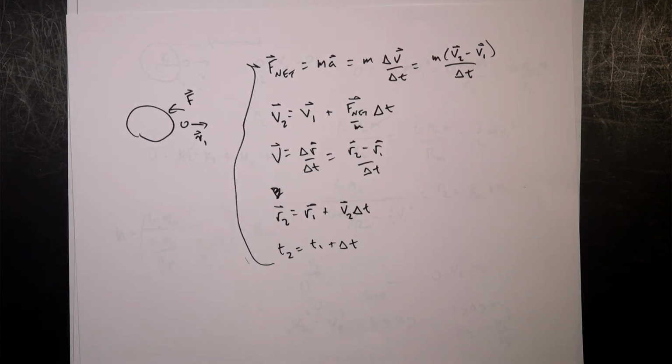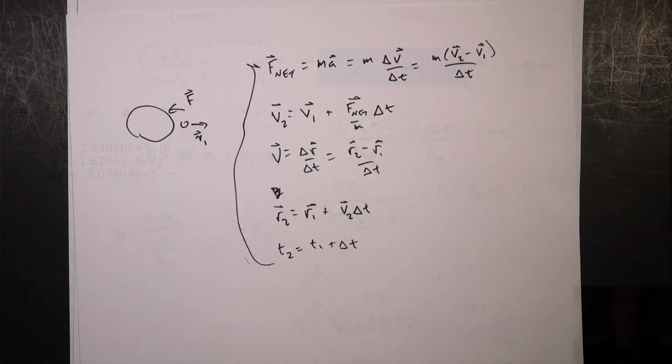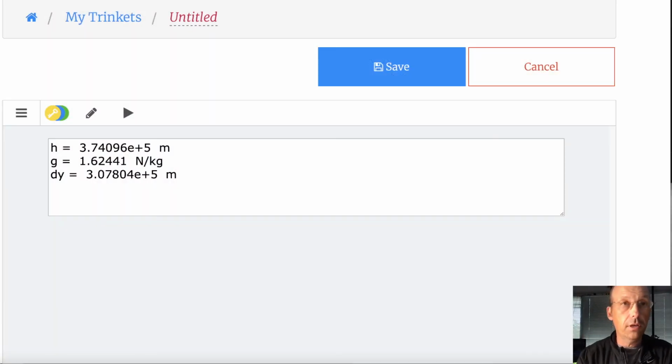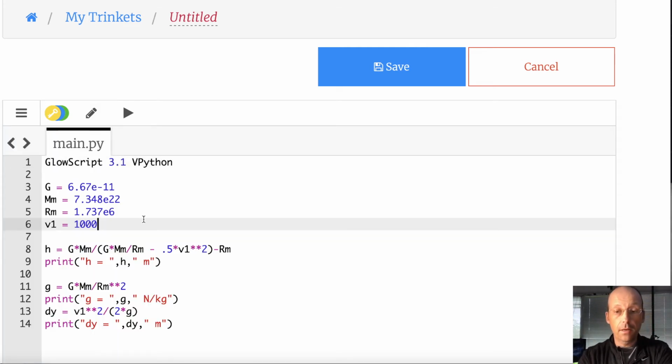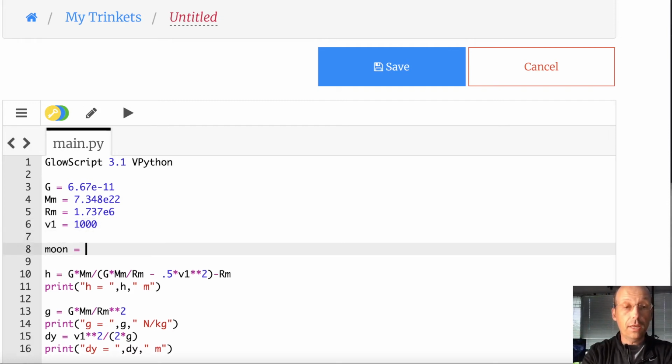So let's jump in here and let's just do this whole thing. I'm going to do this as fast as I can, but I'm going to give you the code. You pause this and you do it the way you like. Okay, the first thing I'm going to do is to make the moon. So let's say the moon equals sphere, position equals vector 0, 0, 0. I'll put it at the origin. I'm going to keep it there. The radius is equal to rm. And let's just run it like that and see what happens.